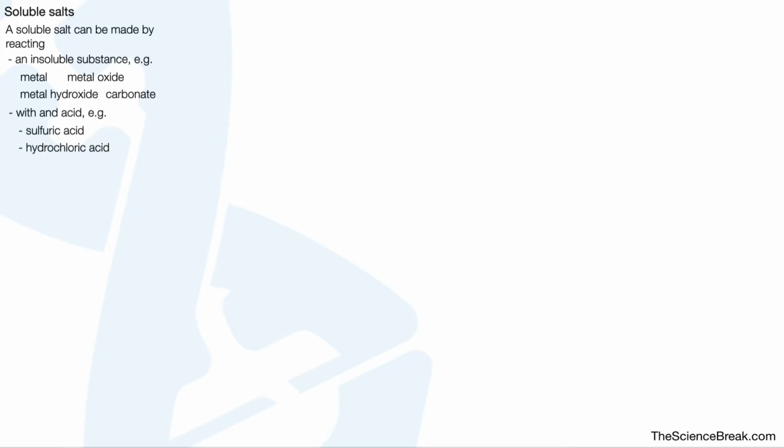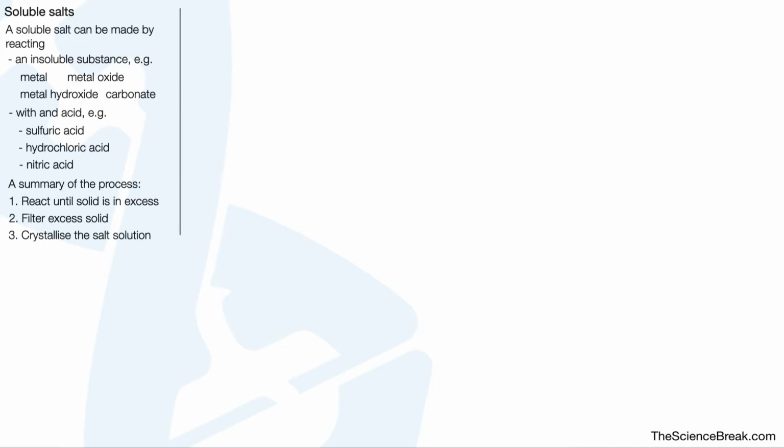A soluble salt can be made by reacting an insoluble substance, for example a metal oxide, metal hydroxide, or a metal carbonate. And we can react any one of these with an acid, for example sulfuric acid or hydrochloric acid or nitric acid. A summary of the process to make a soluble salt: we react until the solid is in excess in the acid. We filter the excess solid that has not reacted, and then we crystallize the salt solution that has been produced.